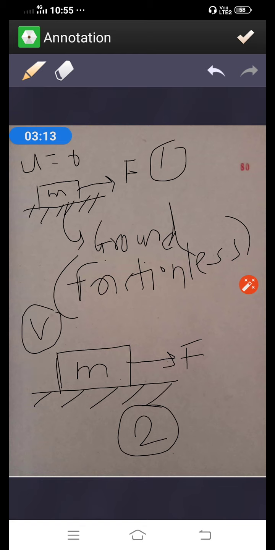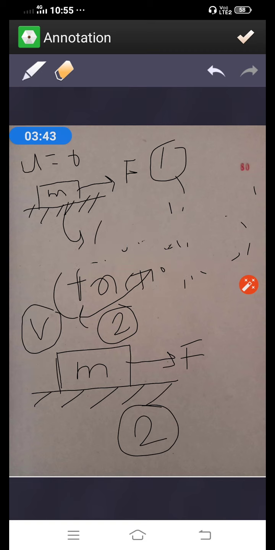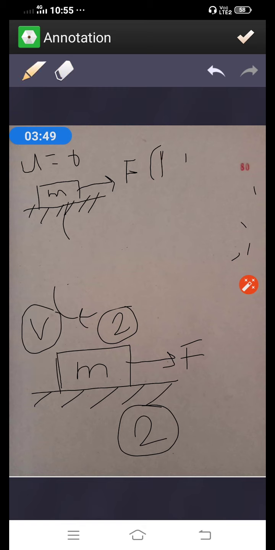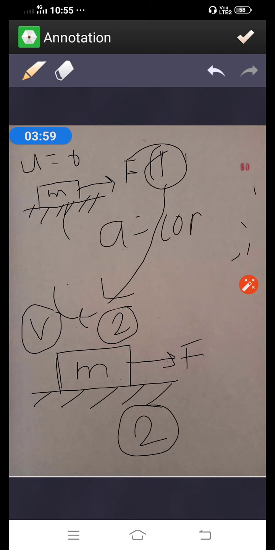But remember, one more thing is important here: while moving from case 1 to case 2, the acceleration is constant.